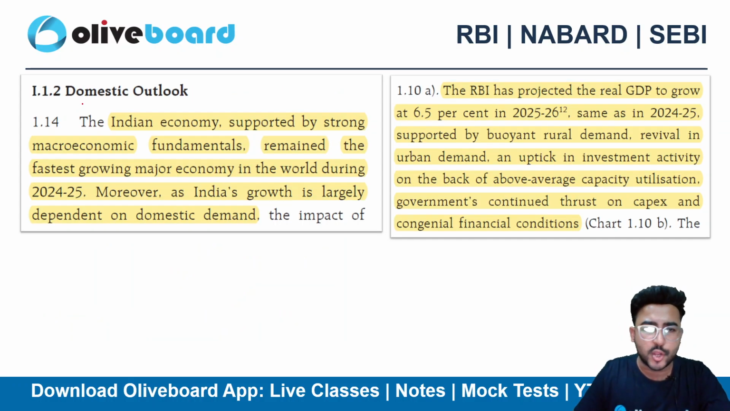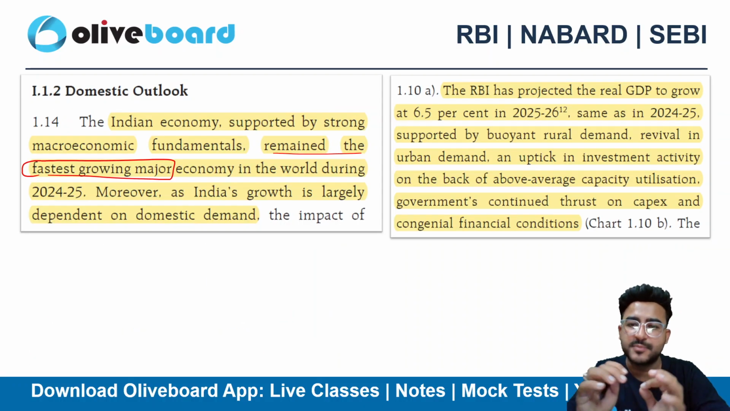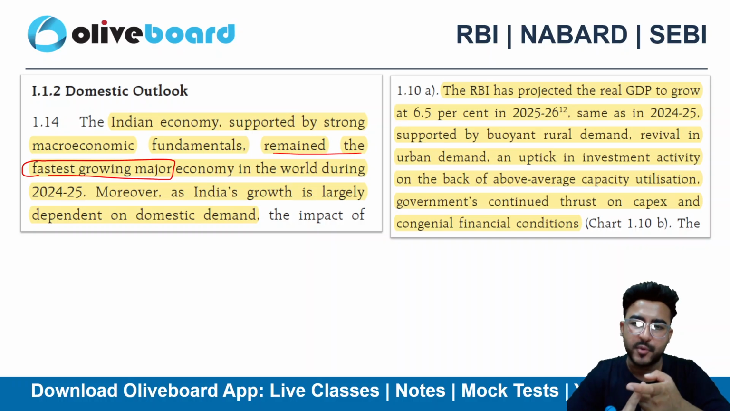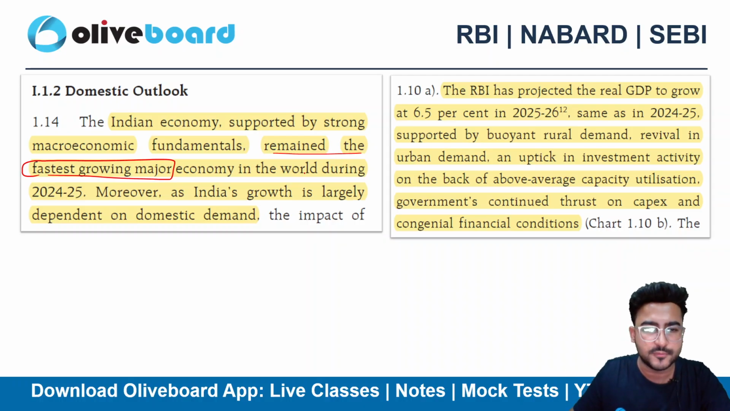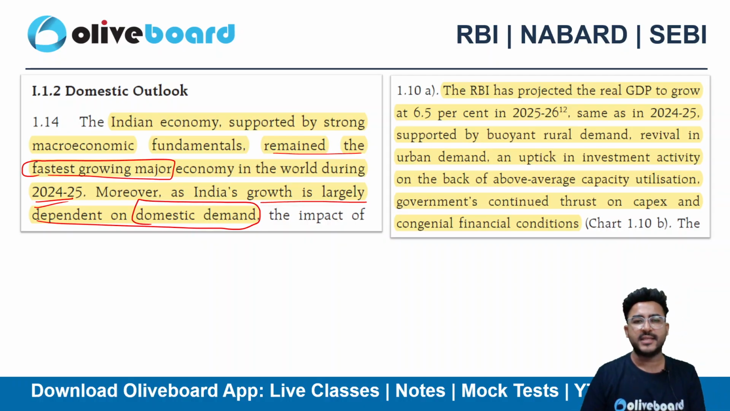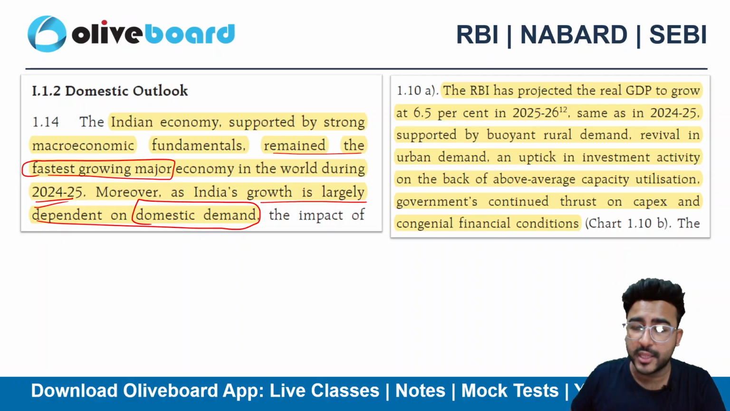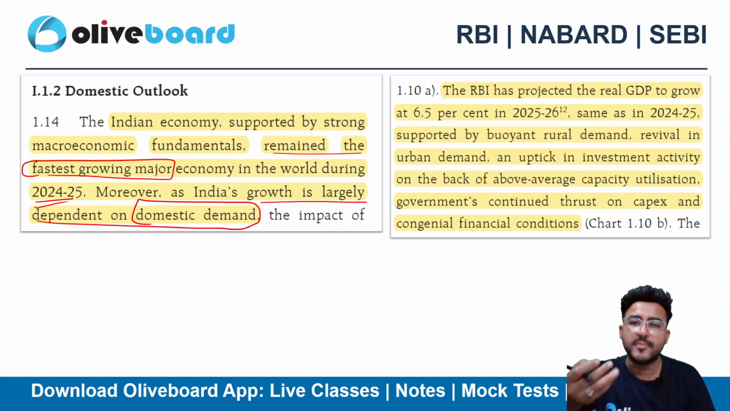So again, if I talk about the domestic outlook, then the Indian economy, supported by strong macroeconomic fundamentals, remained the fastest growing economy. We are still the fastest growing economy, okay? Despite the global uncertainties, despite trade problems, despite geopolitical tensions, we are still the fastest growing economy in the world during 24-25. Moreover, India's growth is largely dependent on domestic demand. Why is it that we are still the fastest growing economy? Because of strong domestic demand, right? We are not affected by global demand, but we do have a strong domestic demand.